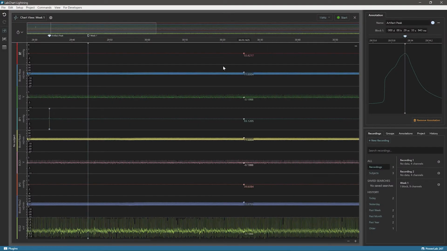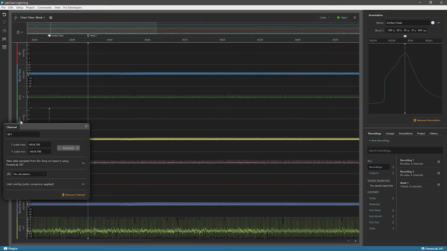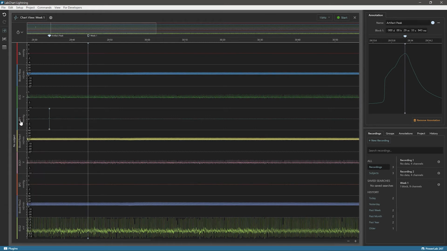By clicking on the underlined channel name here, you can access channel settings where you can modify how the data is shown and adjust these settings. You can also interact with the channel header area here to adjust the Y-axis by double-clicking to auto-scale, click and drag horizontally to adjust the scale, and click and drag vertically to adjust the range.